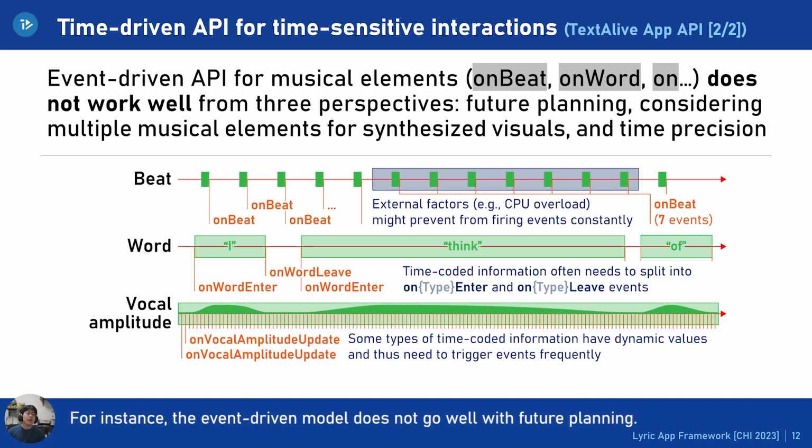For instance, the event-driven model does not go well with the feature planning. If we want to gradually show a lyric word, the program needs to start showing it well before it actually starts vocalizing. In addition, the event-driven model is not good at considering multiple kinds of musical elements to synthesize visuals. If we want to show the ripple effect synchronized with beats around the lyric word, the program must write 2 event listeners for word vocalization and beat events. Furthermore, the framework needs to implement an event loop to detect events, which caps the precision of the event interval.